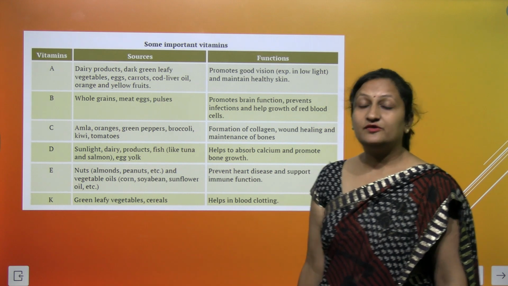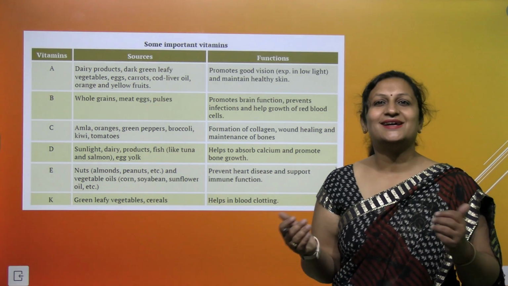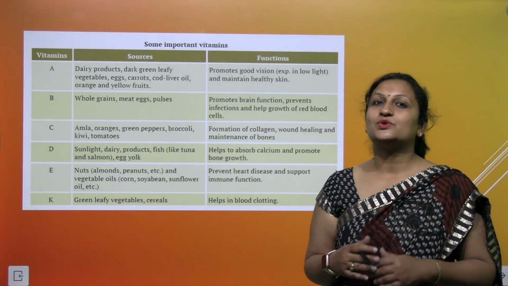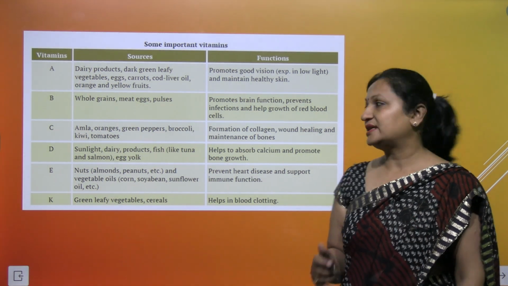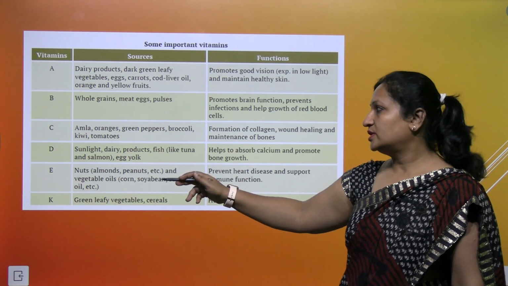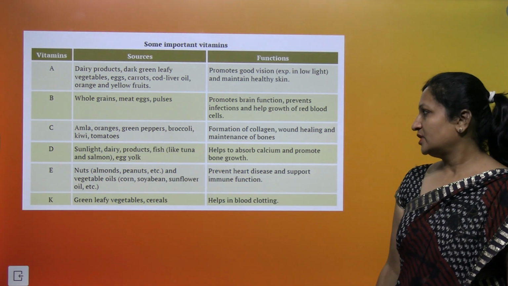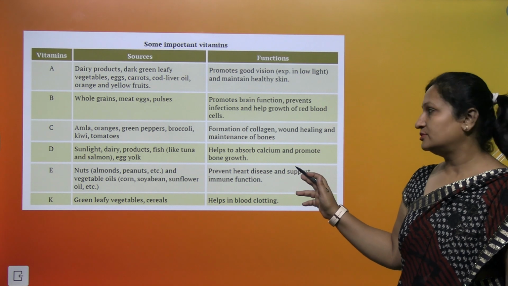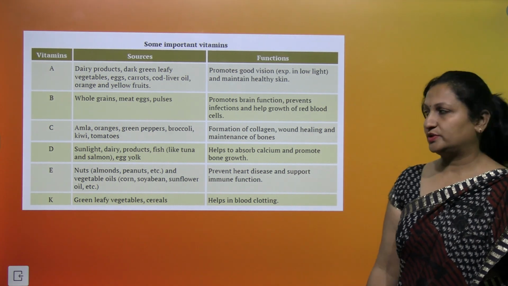Vitamin D. Vitamin D तो भाई सभी को मिल सकता है sunlight से. Sunlight is a very good source of vitamin D. Apart from sunlight, we can get it from fishes, egg yolk and dairy products. It helps to absorb calcium and promotes bone growth.